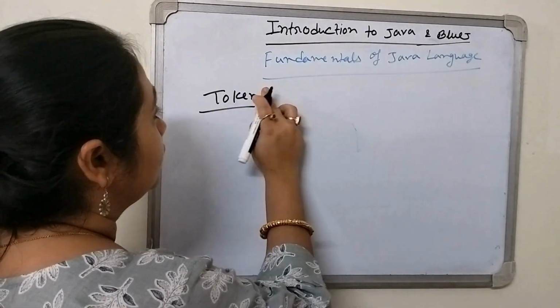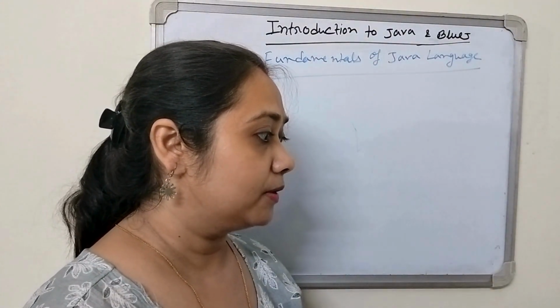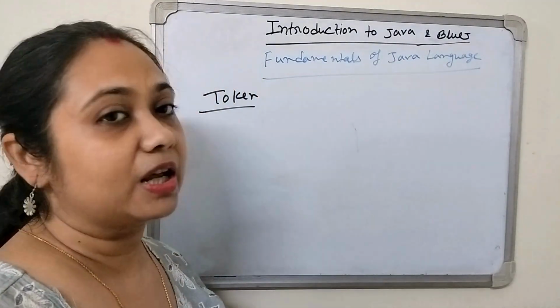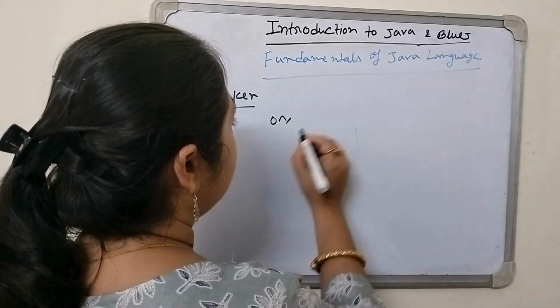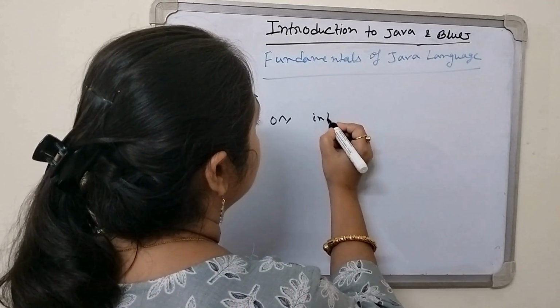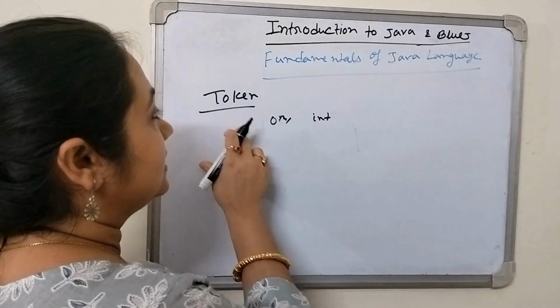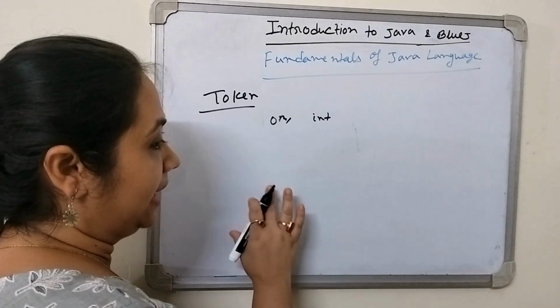What is a token? Token is some small element, or the smallest meaningful element of the Java program. That means, for example, int, this type of word we can get in Java. This is known as a token. This is the smallest meaningful element in the Java programming language.